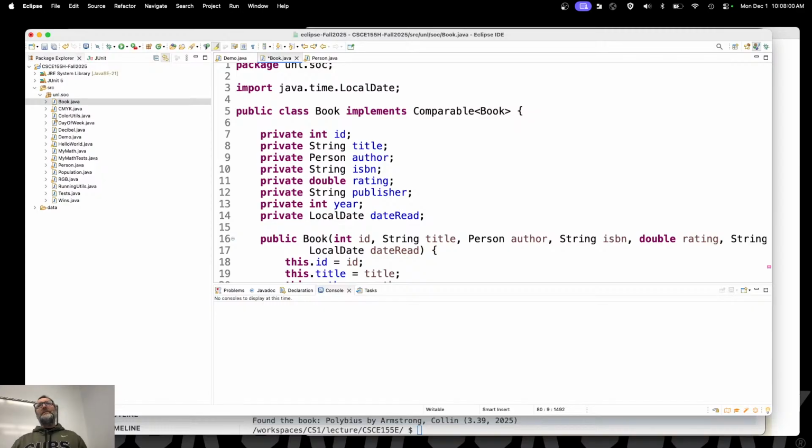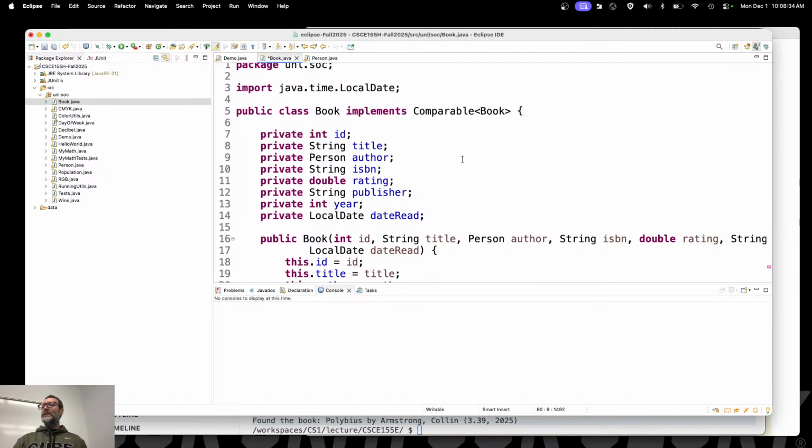Title? Maybe. I'm sure that there have been plenty of books with the same title out there, though, right? By different authors. It's not common, but it happens. So I don't like title. Is there something here that makes it absolutely comparable, though? This is something we call a total order, right? That no matter what two things you have, either A comes first or B comes first. It's not the same. They're not the same book, right? That it's always comparable somehow, right?